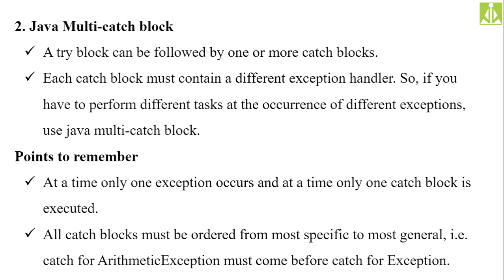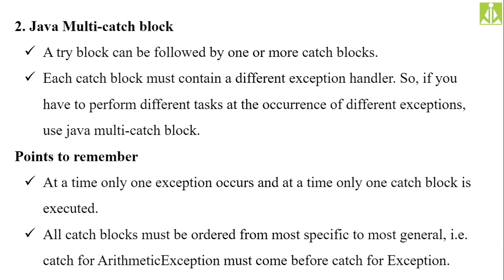Even as you are providing multiple catch blocks for a single try block, at a time only one type of exception arises, because we discussed that when an exception arises inside a try block, the control will be thrown out of the try block. The control will no longer execute any statement inside the try block. It will simply be thrown out of the block with the exception object. So when the control is coming out of the try block, there is no possibility that the remaining types of exceptions will occur inside the try block.